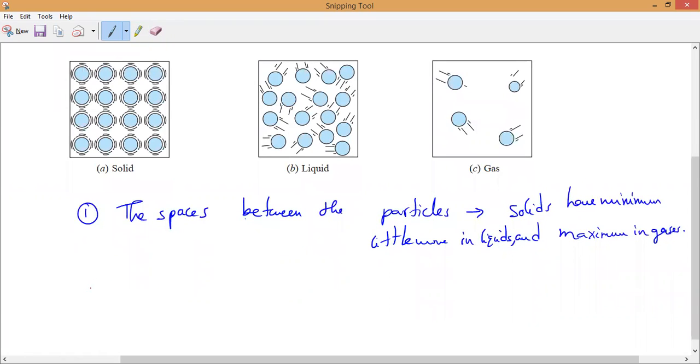What is the second reason? Now, can anyone tell me the second reason? Force of attraction between particles. Where is it more, where is it less, where is it negligible? Anybody? Force of attraction between solids is more. Yes. Second one, force of attraction. So Danishkar, where is force of attraction more? When they are closer or when they are far from each other?